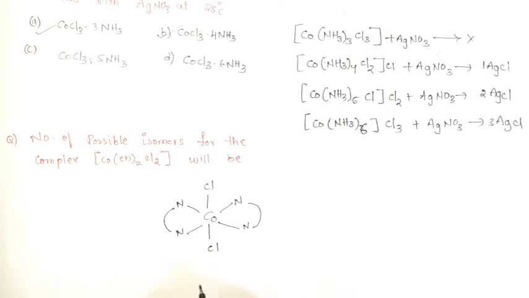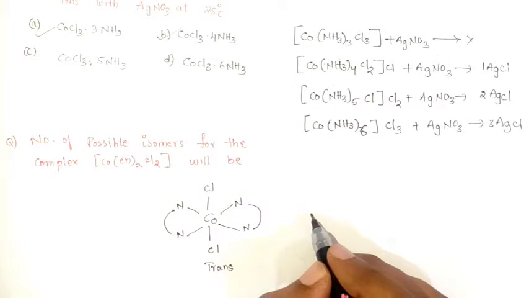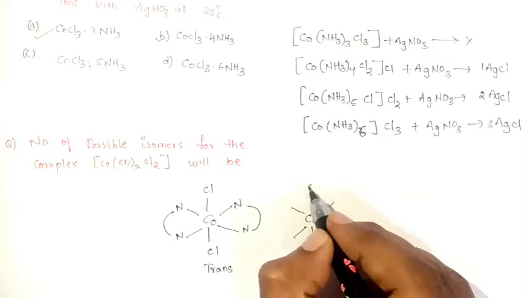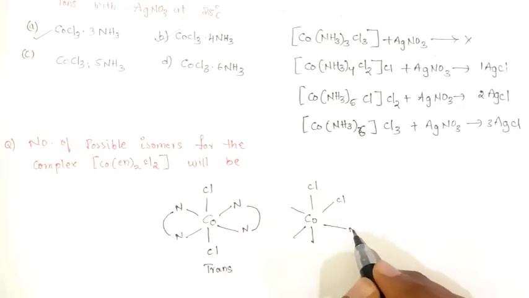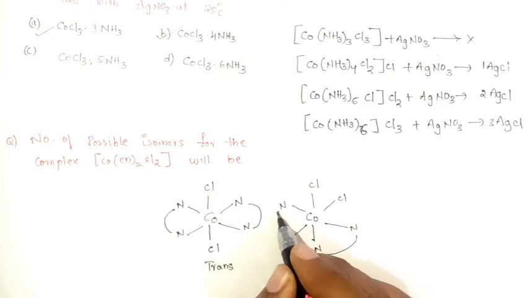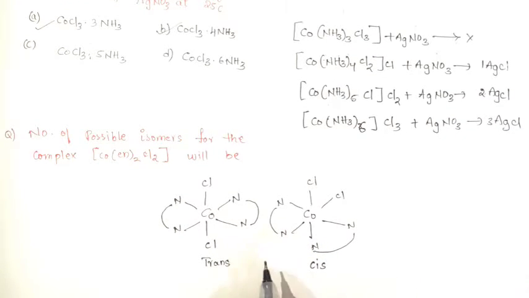So 2 chlorine atoms are 180 degrees to each other, so it would be trans. So I can alter the position. What you will get? 2 chlorines on the same side, and our ethylene diamine ligands on the same side. So here we got cis isomer. So these two are geometrical isomers. Cis and trans, and facial and meridional, are geometrical isomers.